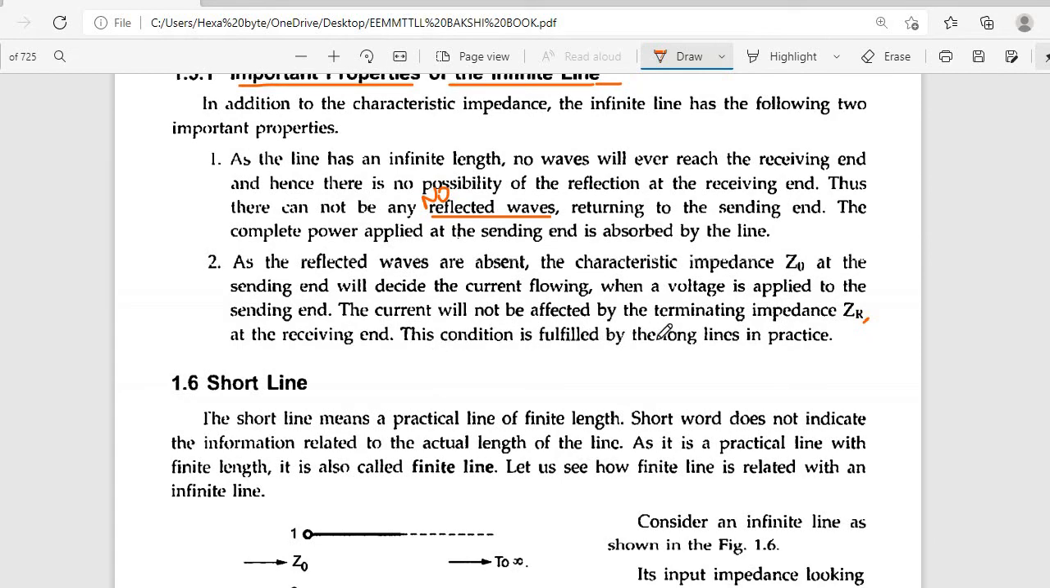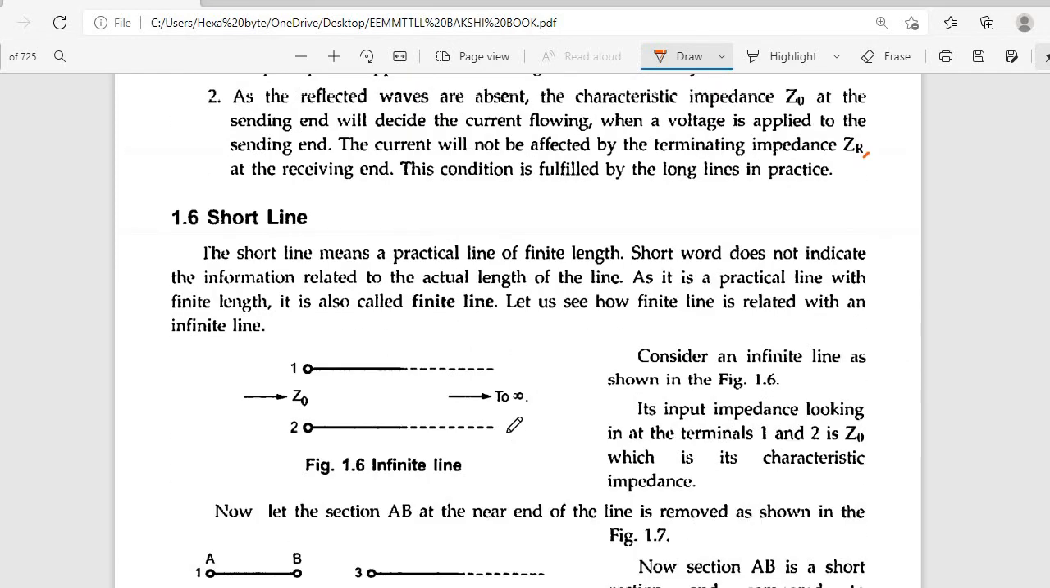This condition is fulfilled by long lines in practice. So suppose you take a short line. The short line means a practical line of finite length. The word short does not indicate the actual length of the line, as it is a practical line with finite length. It is also called a finite line.